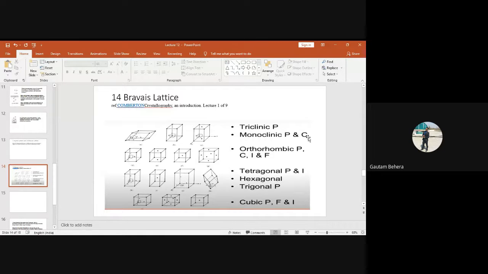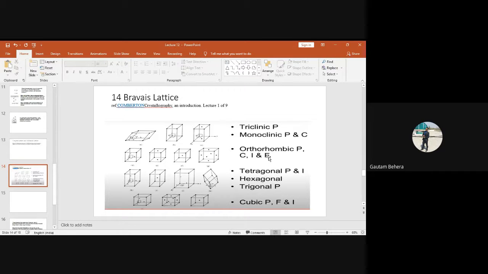And if it is C, it means edge center, basically it is called edge center. Edge center means the atoms or the lattice points will be at the top face and bottom face centered, or this face or this face. It is okay.